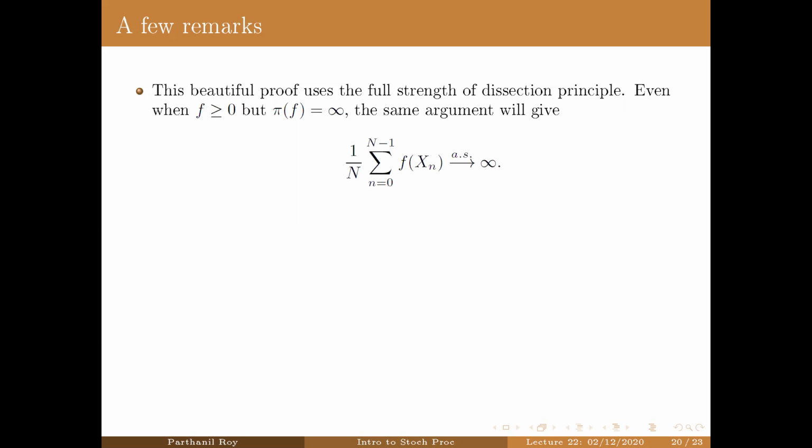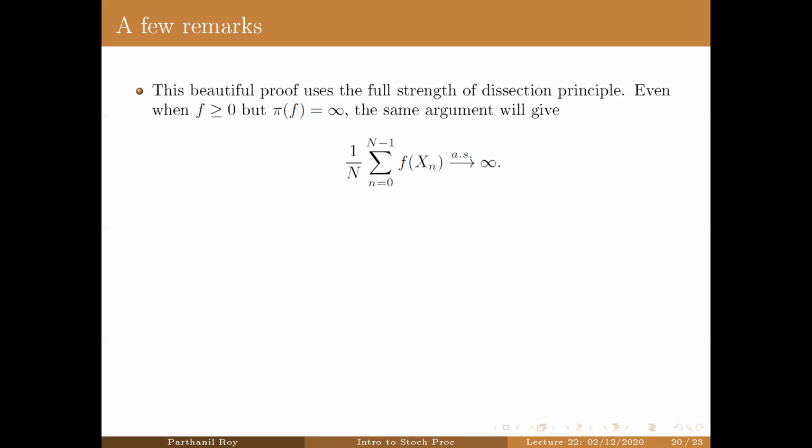In fact, if f is non-negative, you don't need that pi f is finite. I just assumed it so that it becomes a bit easier to talk about the proof. But even if pi f is infinite, you can just go through the proof. Since f is non-negative, everything that we deal with is non-negative. So by using the strong law of large numbers for infinite mean, where the sample mean converges to the population mean which is infinite, you can show that the divergence holds almost surely.